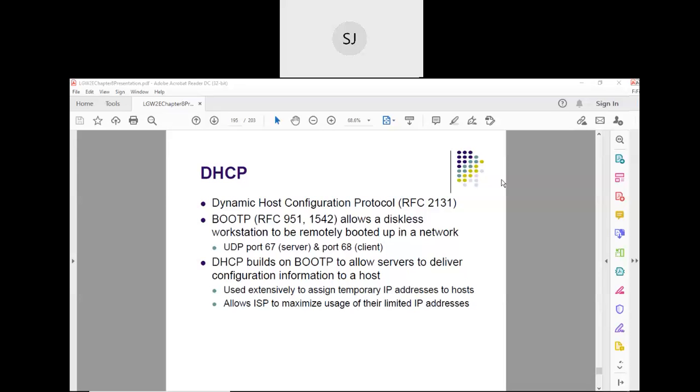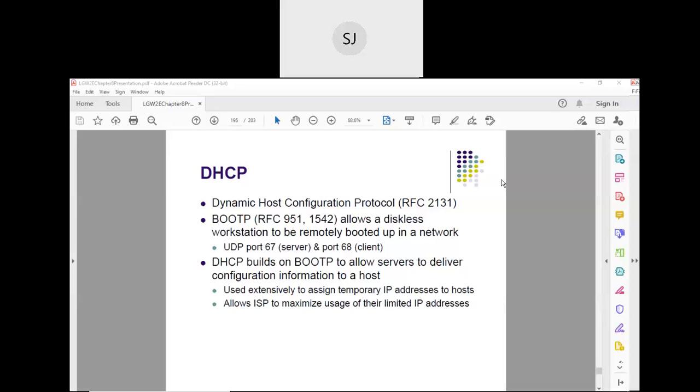Assume that you have 50 machines in the lab. You can manually assign IP addresses to them, right? But suppose you have thousands of machines. Is it possible to go to each and every machine and assign an IP address to it? That is very, very difficult. So this Dynamic Host Configuration Protocol assigns IP addresses dynamically to each of those 1,000 machines.